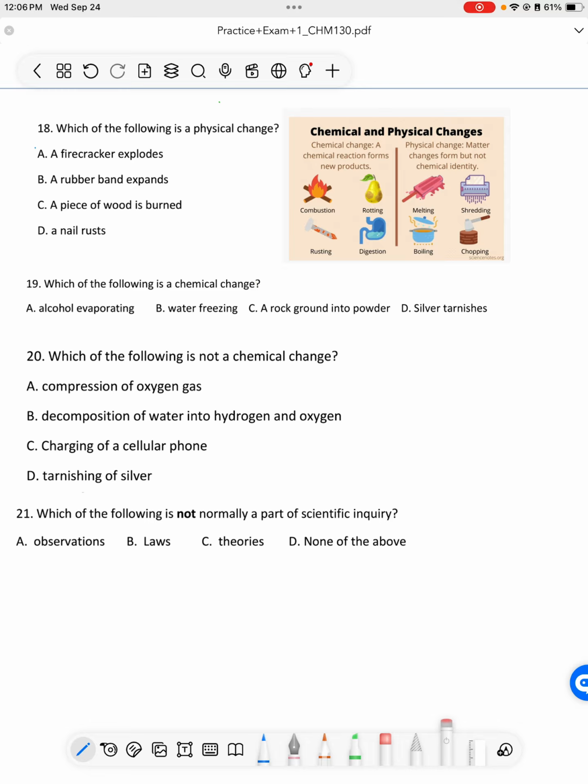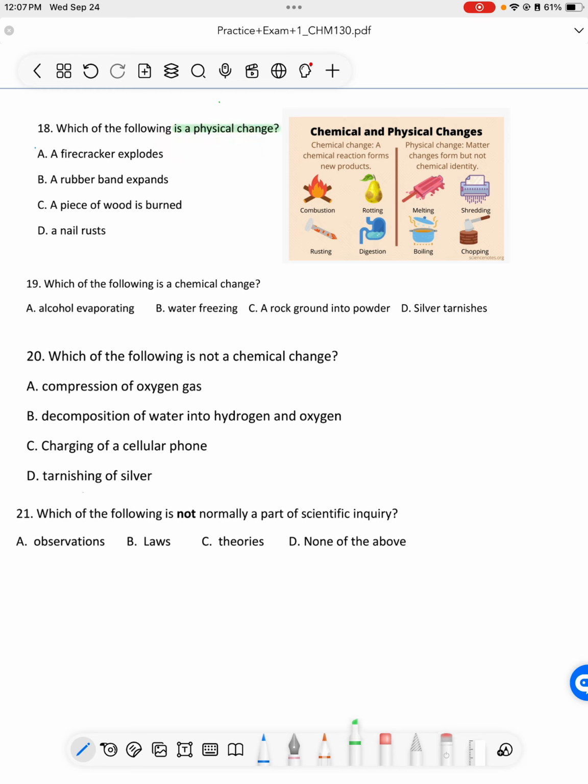Let's talk about a little test-taking skill that is really helpful to have. When a question is asking for a positive, like what is a physical change, not what is not a physical change, which would be a negative. So what is a physical change? And let's highlight that.